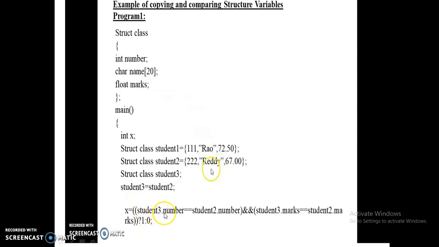Here student 3 dot number equal to student 2 dot number, because the value of student 2 is assigned to student 3. So 222, Reddy, and 67.0 will be in student 3 also. The number is equal and the marks are also equal, so the condition is true and the value 1 is returned in x. This is the concept of copying and comparing structure variables in C.